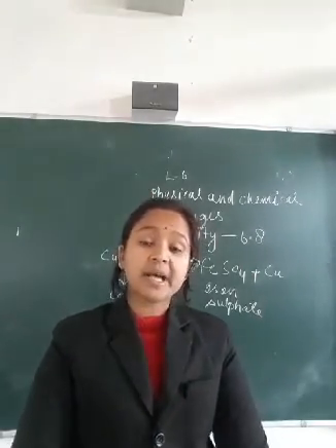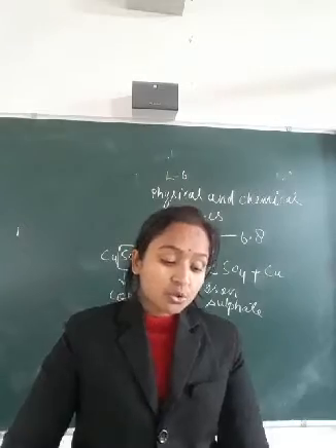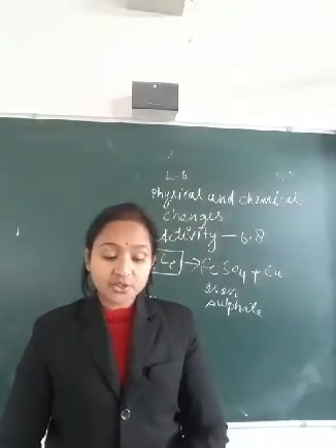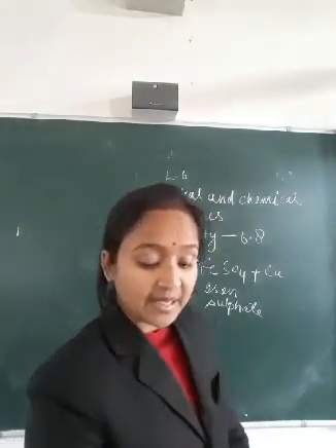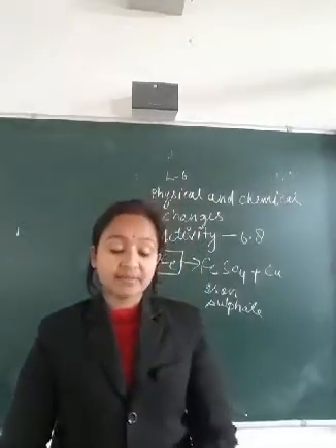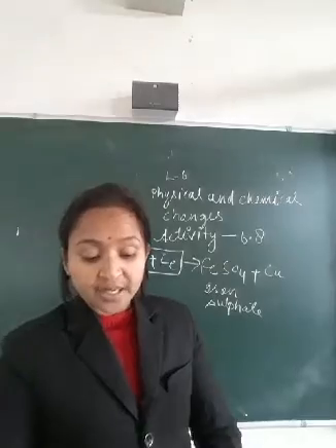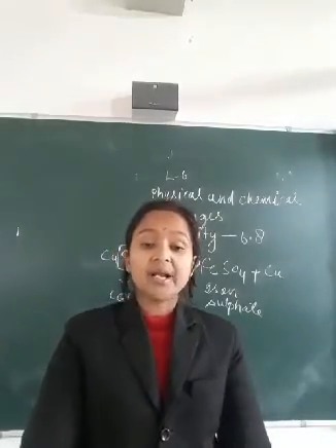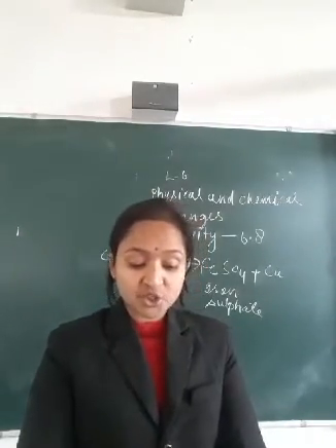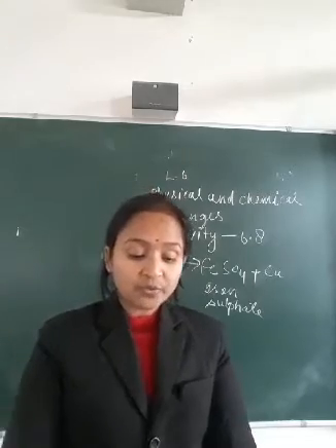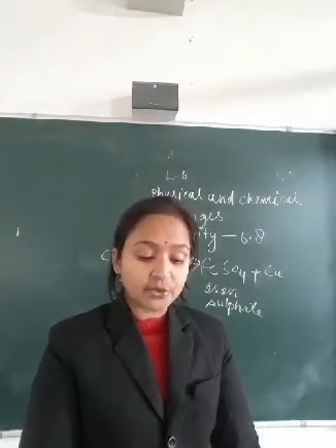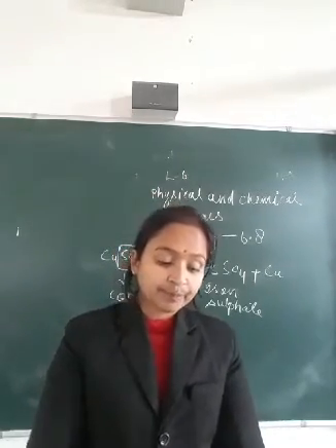More examples of chemical changes. Rusting of iron is a chemical change, as rust cannot be converted back into iron by physical means. Cooking of food is a chemical change, as cooked food cannot be converted back into the original ingredients.